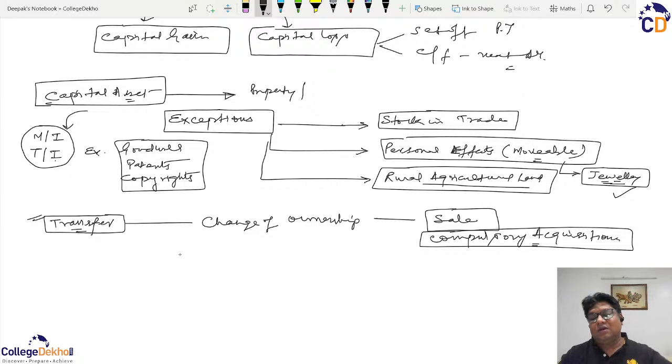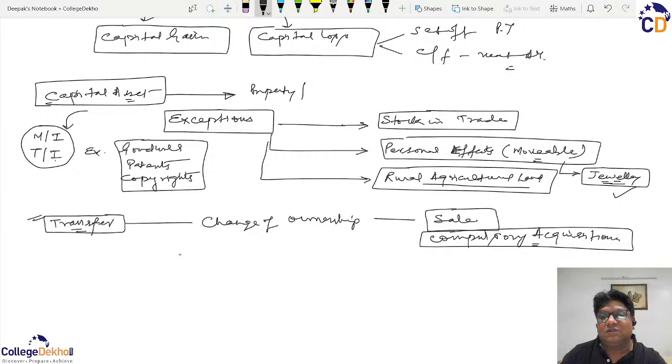For example, now in these development times where so many new airports are coming up or special economic zones are coming up, there can be cases that some of the agricultural land or some of the plots which are in between those proposed sites will be acquired compulsorily by the government, and that is why that also becomes a part of the transfer.